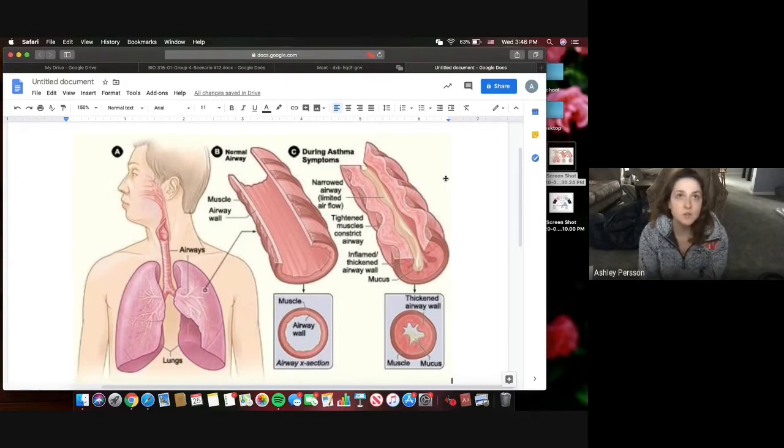These T helper 2 cells release inflammatory cytokines and interleukins that activate the plasma cells and eosinophils. The plasma cells produce antigen-specific IgE. The IgE plus the antigen creates mast cell degranulation. The mast cell degranulation happens along with the releasing of inflammatory mediators, which is histamine.